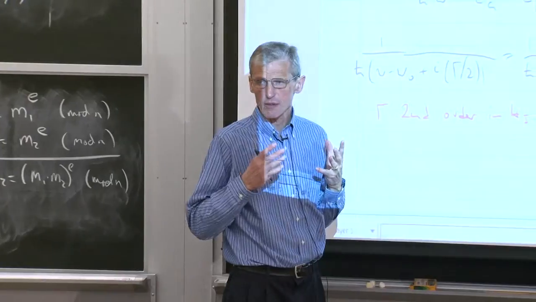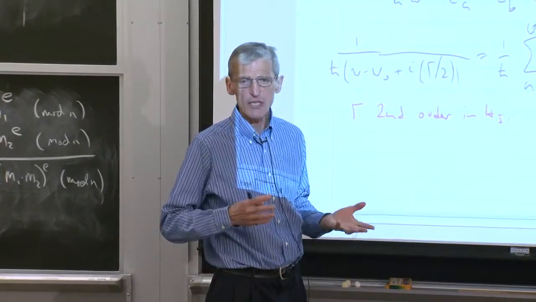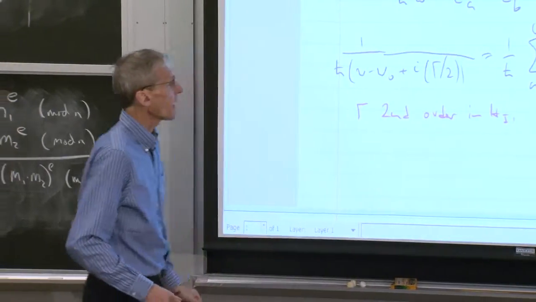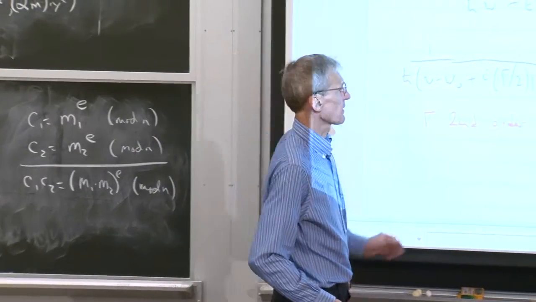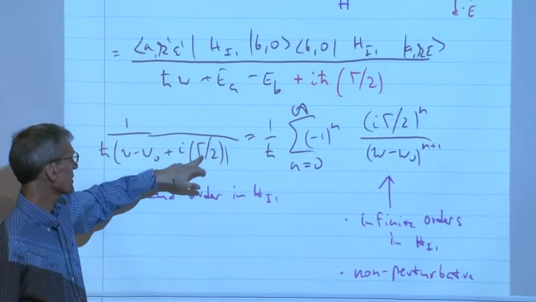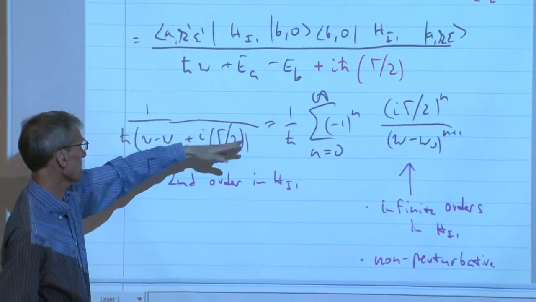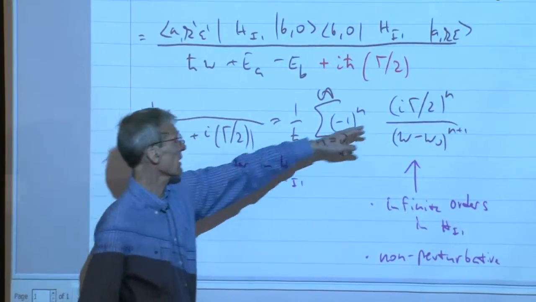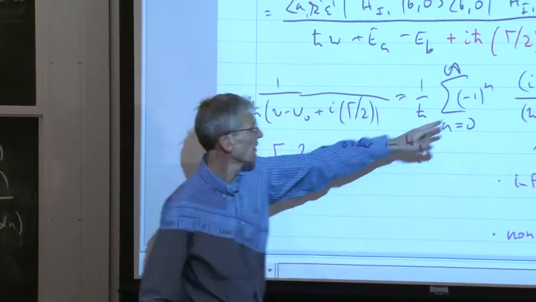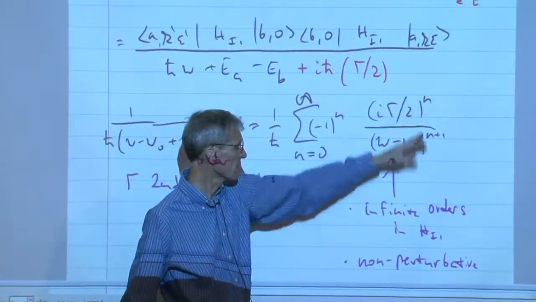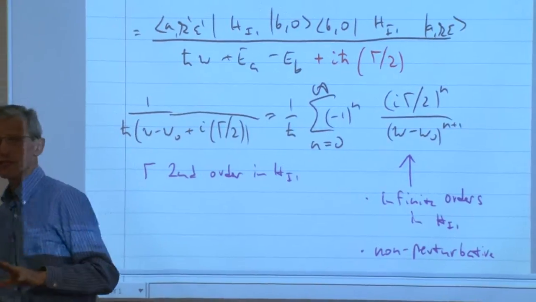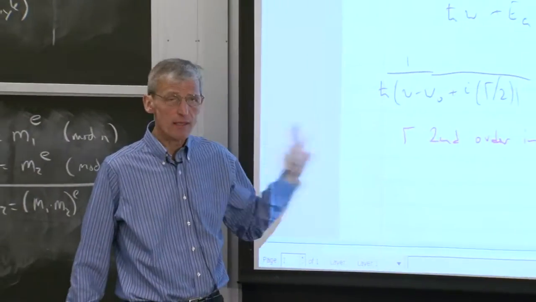I want to show you what are the tools to treat those infinities, those divergences in a consistent, systematic way. And one hint of how we have to do it comes by simply taking this energy denominator and expanding it in gamma, simply a Taylor expansion in gamma. Gamma is often calculated in second order, Fermi's golden rule, but since we have here all orders n, that tells us that doing something here probably means infinite orders in a perturbation series. And that's what I want to show you today.